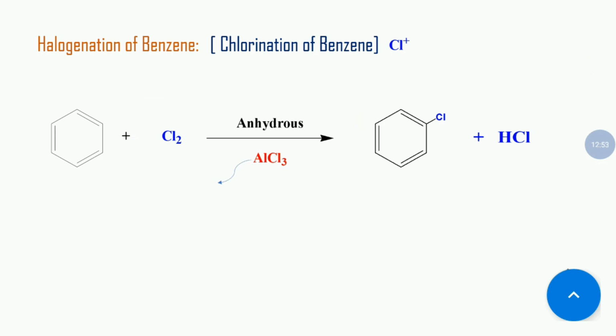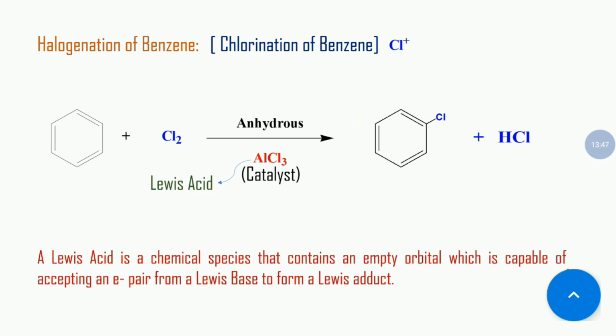So here AlCl₃ is nothing but a Lewis acid, and in this reaction it acts as a catalyst. So what is a Lewis acid? A Lewis acid is a chemical species that contains an empty orbital which is capable of accepting an electron pair from a Lewis base to form a Lewis adduct.